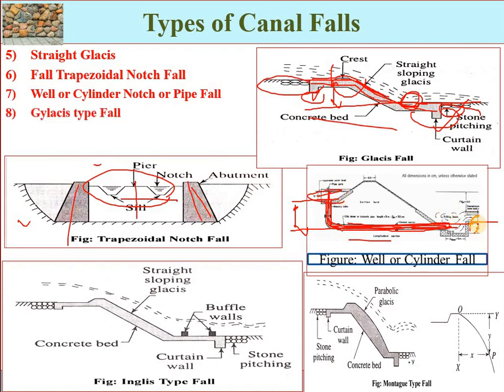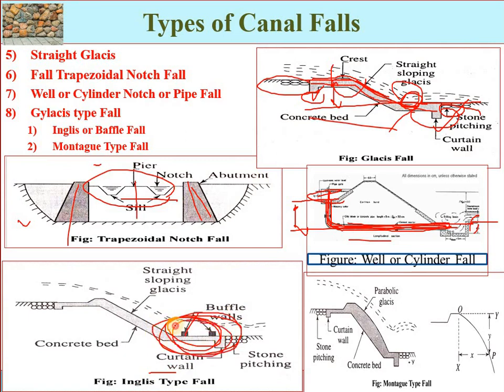Next one, we have the glacis type fall. Again these are a little bit the same. We have two types of glacis: Inglis or Baffle, and Montague type fall. The Inglis type fall is also called the straight glacis. Mostly this one and this one are the same, but there is a difference in the energy dissipation. Here baffle blocks or impact blocks are constructed, and here we have the cistern.